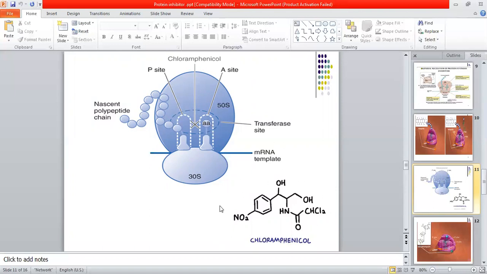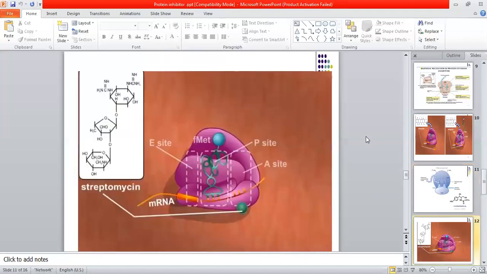This is the structure of chloramphenicol. The structure is very easy. There is only a nitro compound, and CHOH, CH, CH2OH, CHNH, COCHCl2. As the name indicates, chloro means there is a chlorine, and there is an amine. The next part, phenicol, means a phenyl group is there, and ol means an alcohol group is there.